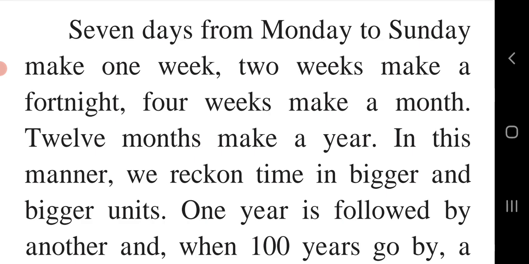Just remember: 7 days make 1 week, 2 weeks make a fortnight, and 4 weeks make a month. 12 months make a year, 100 years make a century, and 10 centuries make a millennium.